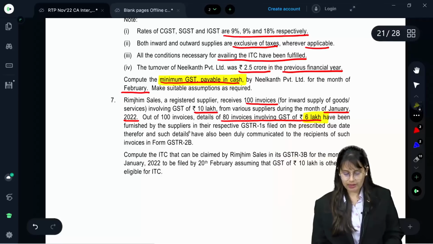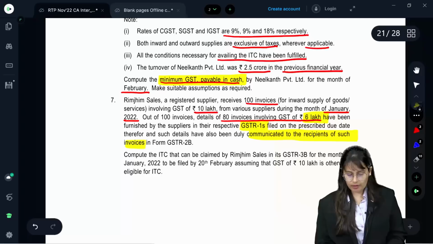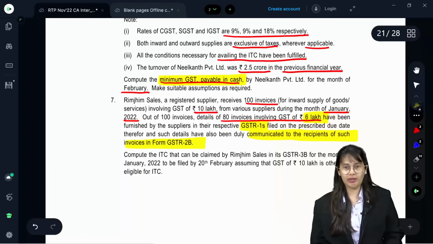have been furnished by the supplier in the respective GSTR 1s filed on the prescribed due date. Such details have also been duly communicated to recipient of such invoices in form GSTR 2B.